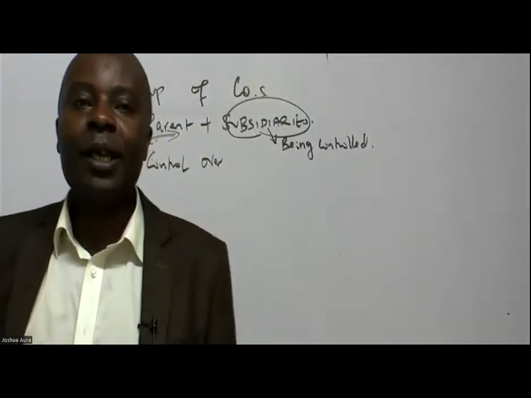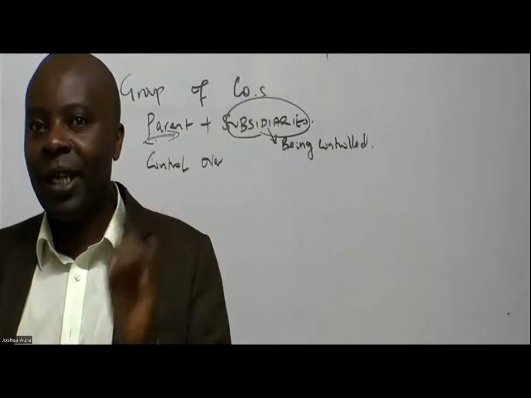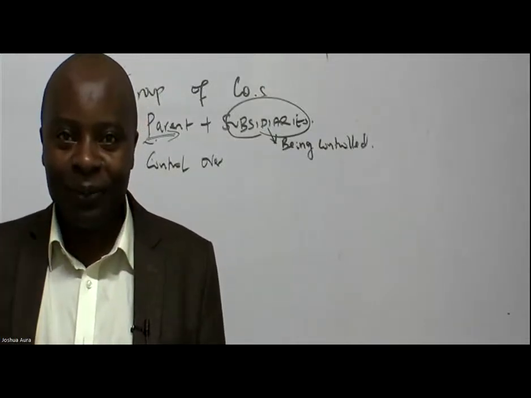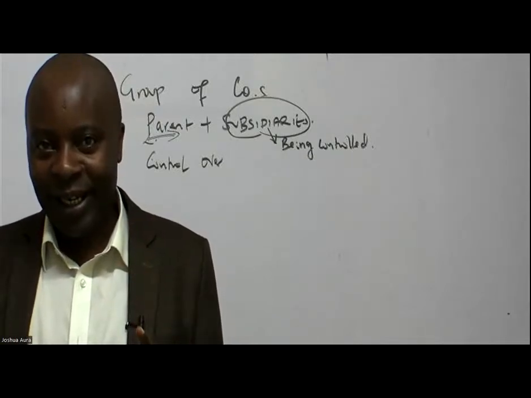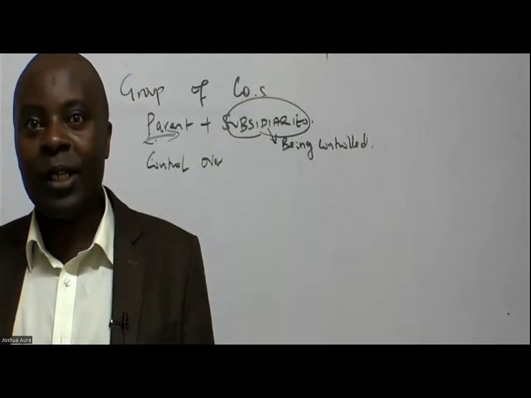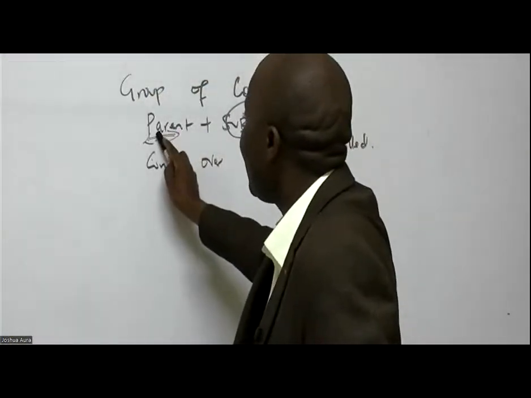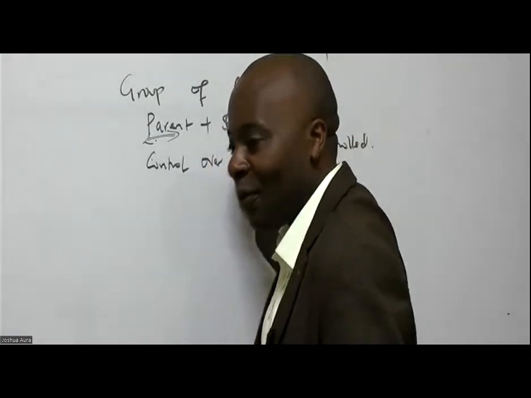Ladies and gentlemen, anytime I hear about a parent-subsidiary relationship as an auditor, I need to know about this thing of control. Control is the ability of the parent to run the subsidiary from wherever you are.